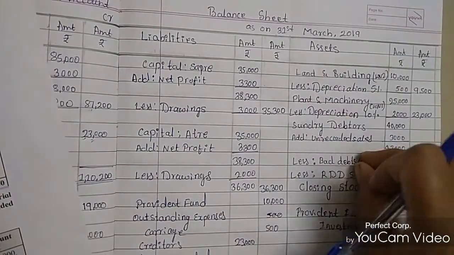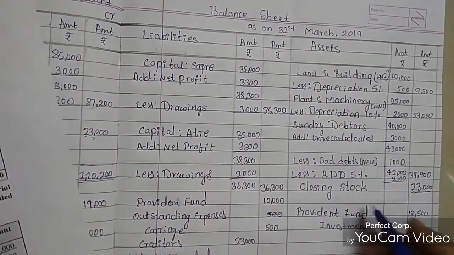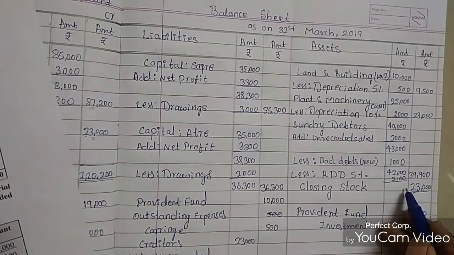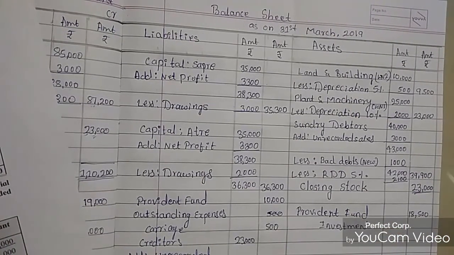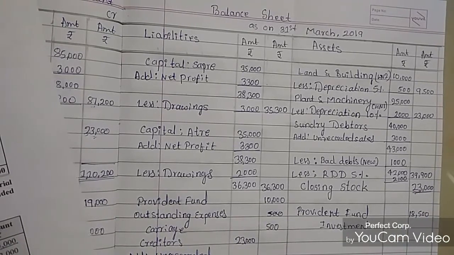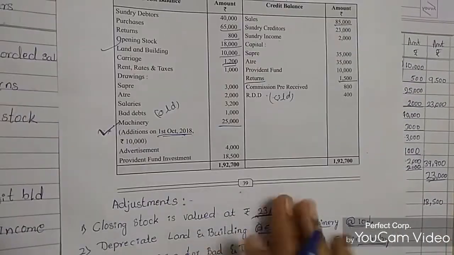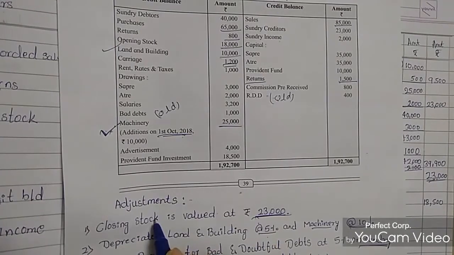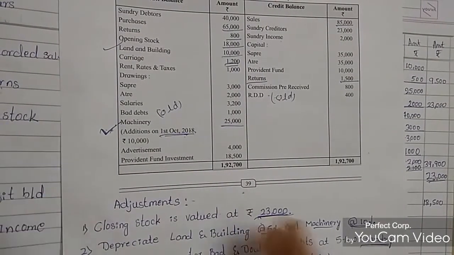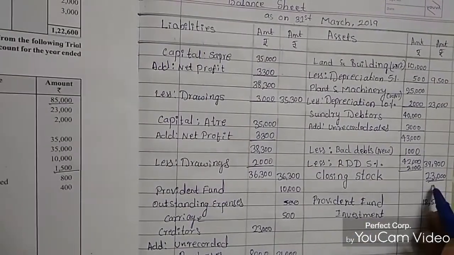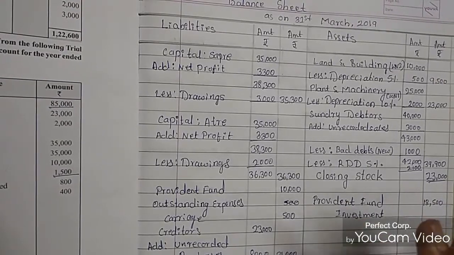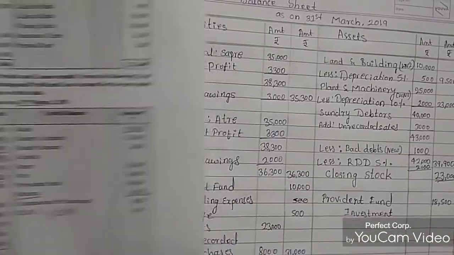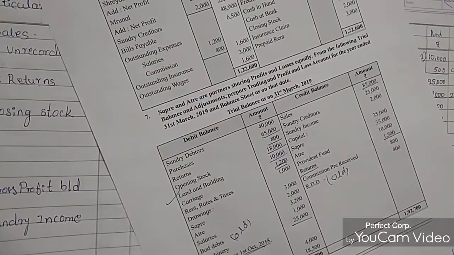Leave 10 to 11 lines, then write the closing stock entries. Then it will become easy. So now you need not worry about whether you passed this entry or not. Once you see the adjustments, closing stock. Okay. This is coming in the P&L trading account and this is coming in the balance sheet also. So this entry is closed now. Closing stock, first adjustment is closed.